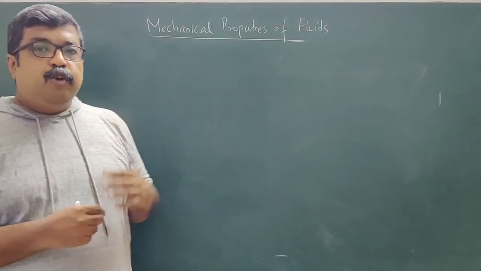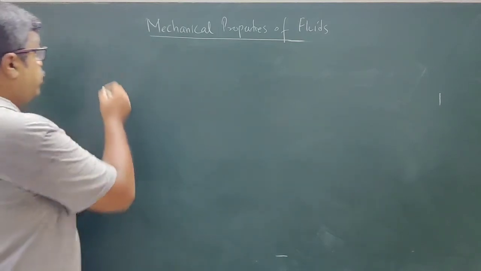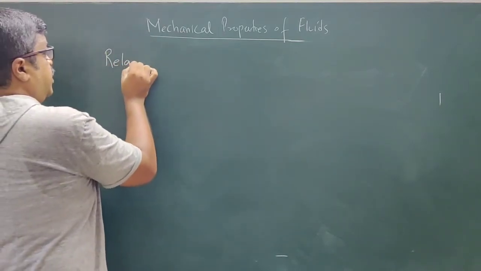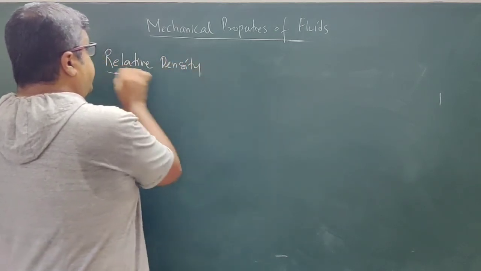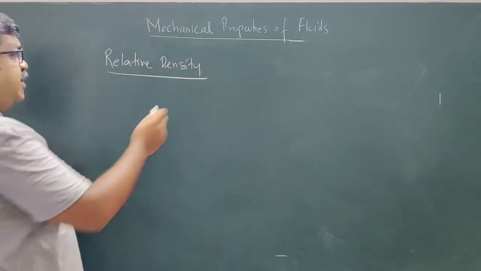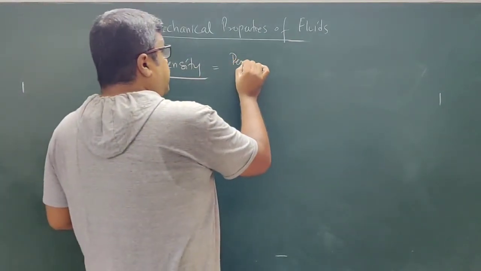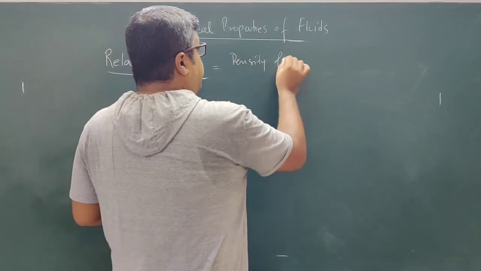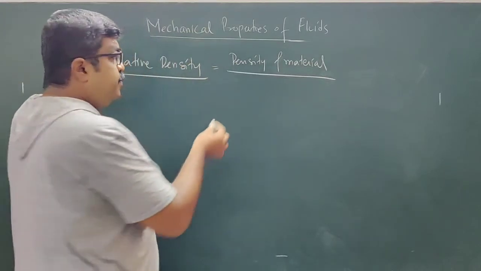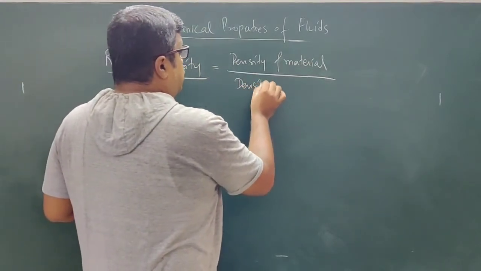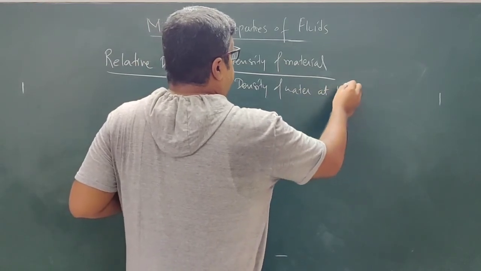Along with density, we need to read one more term, that is called relative density. The relative density of any material is the ratio of the density of the material divided by the density of water at 4 degrees Celsius.